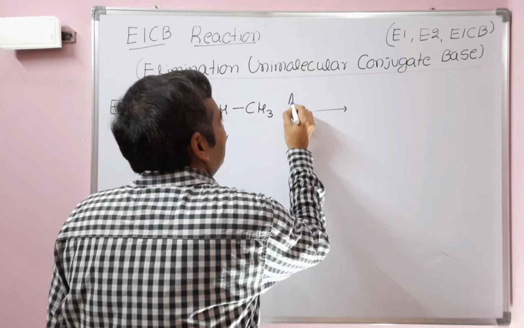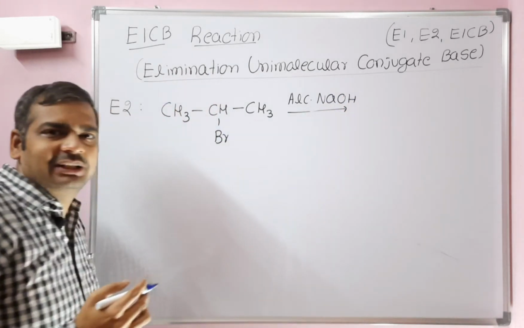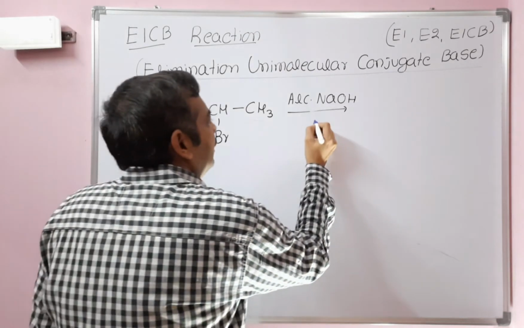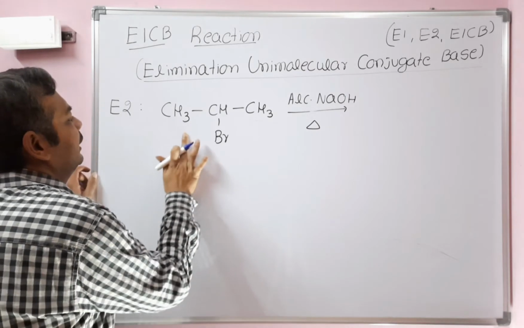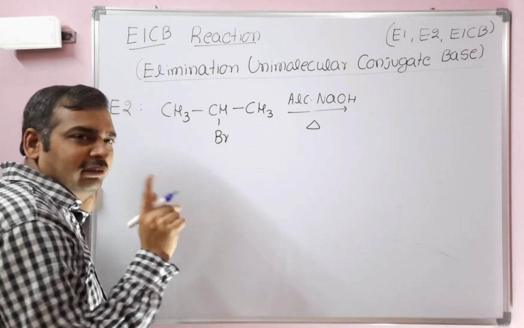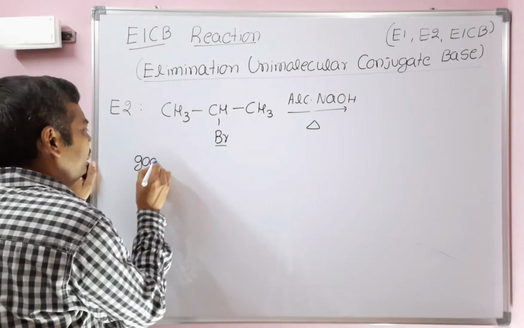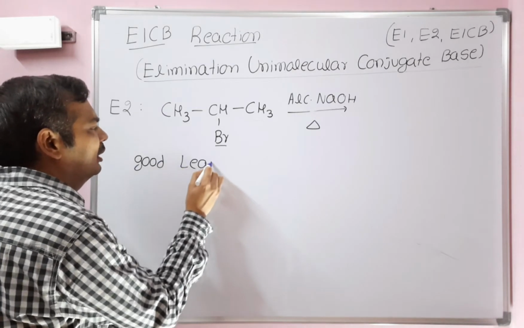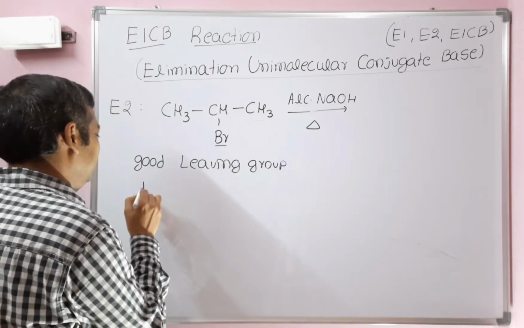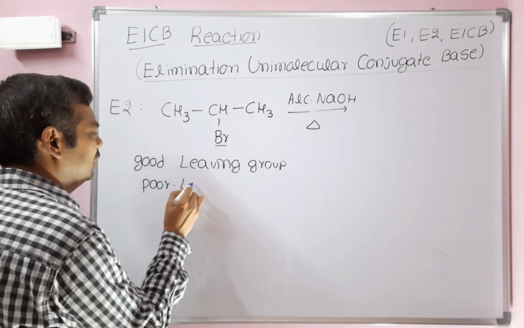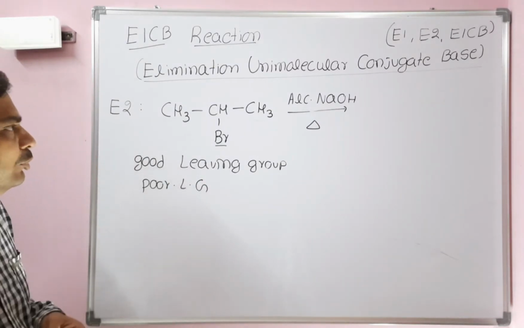So we need to use a strong base here. Let us say alcoholic NaOH, strong base required, whereas in E1 elimination a weak base is required. High temperature required, otherwise substitution reactions will take place. In E1, a good leaving group is required, whereas in E2 we can use either a good leaving group or we can also use a poor leaving group. So what will happen in case of a good leaving group and what will happen in case of a poor leaving group, we'll discuss.